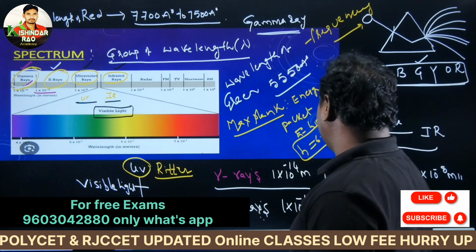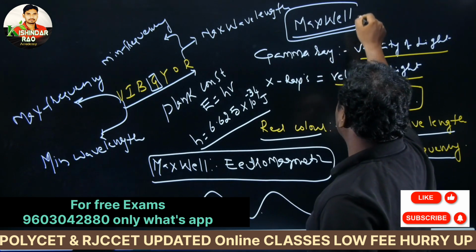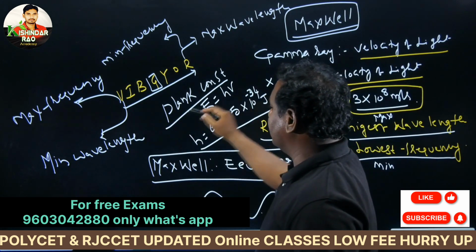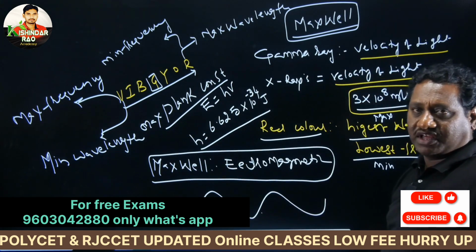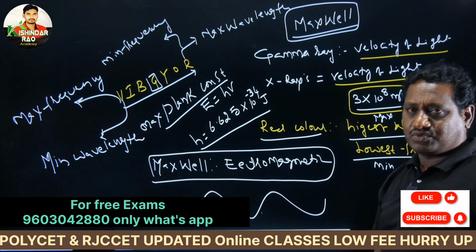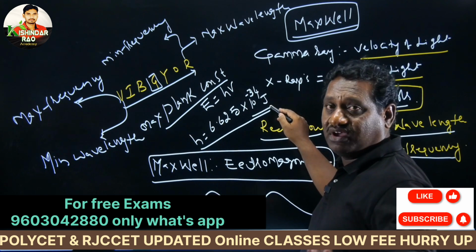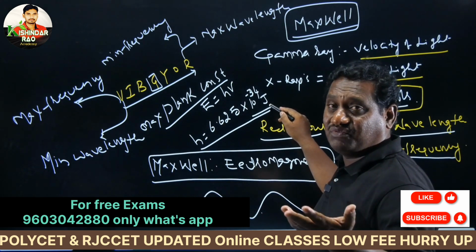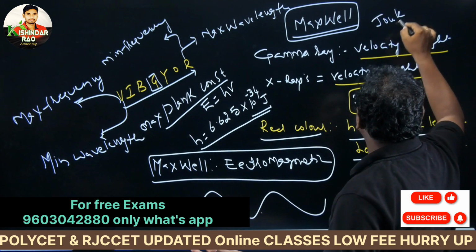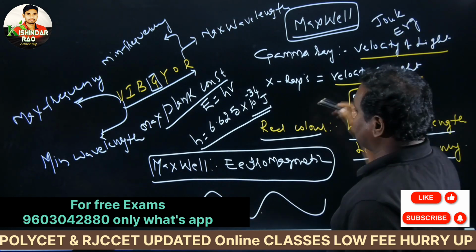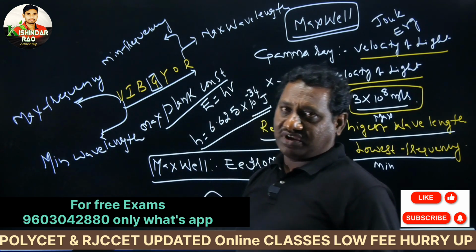Next, here are the different scientists. One is Maxwell, the greatest scientist. Second is Max Planck. Max Planck explained E equals h nu, where h is 6.625 into 10 to the power of minus 34 joules. The value is given only in joules, not in ergs. Erg is a different unit. The SI unit of work is the joule, and the CGS unit of work is the erg, but Planck's constant is given in joules.